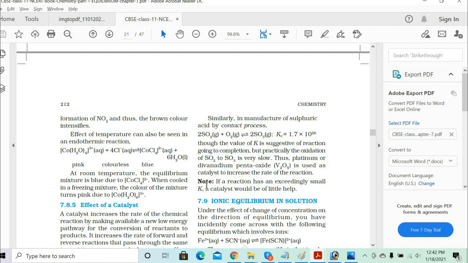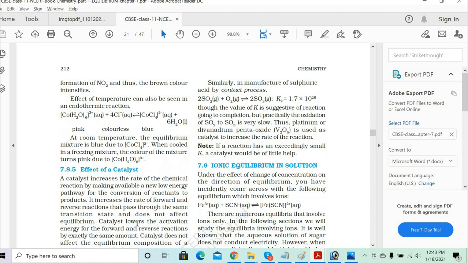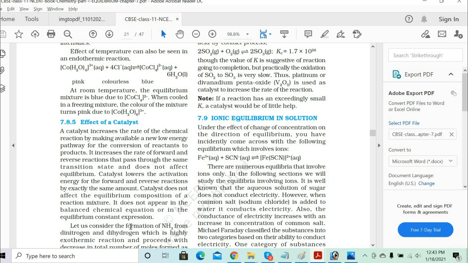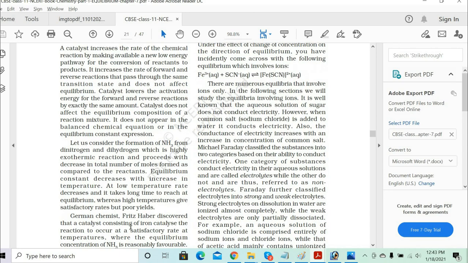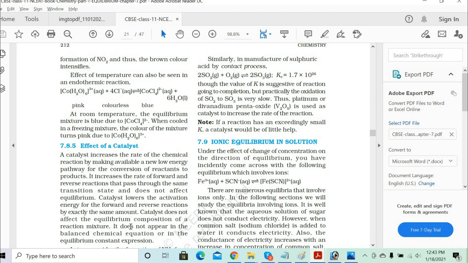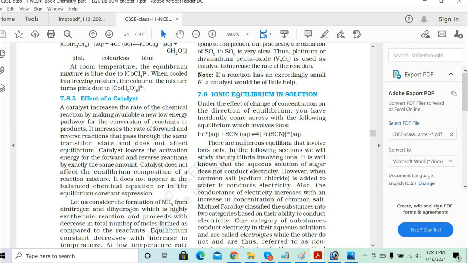Yes, sir. Understood, Vijay? Any questions, any doubts in this part? No, sir. Okay, let's go to the effect of catalyst now. What role does the catalyst play in the reverse reaction and forward reaction?